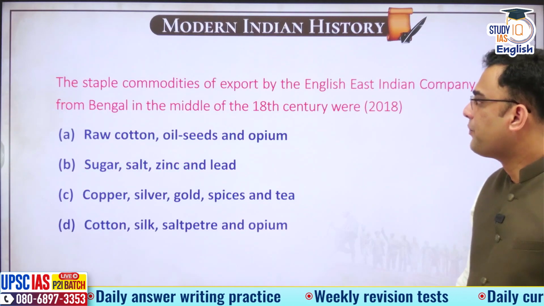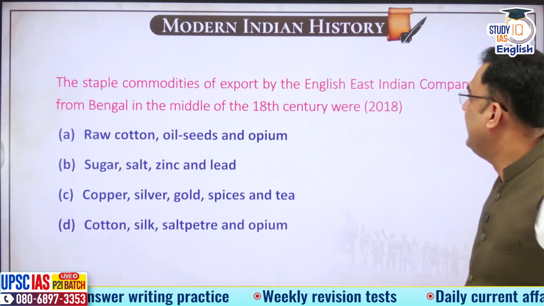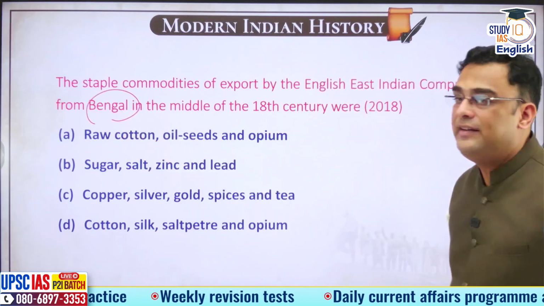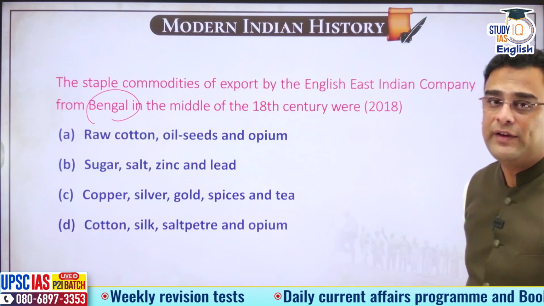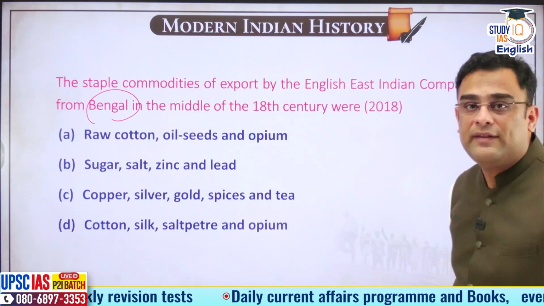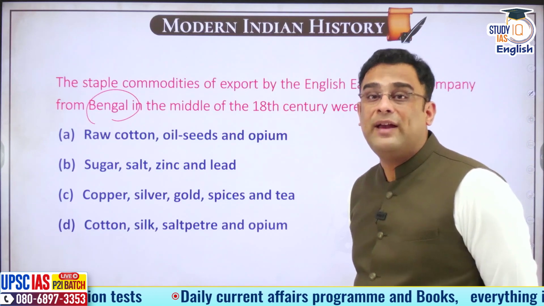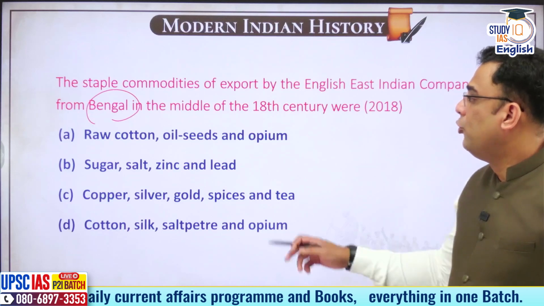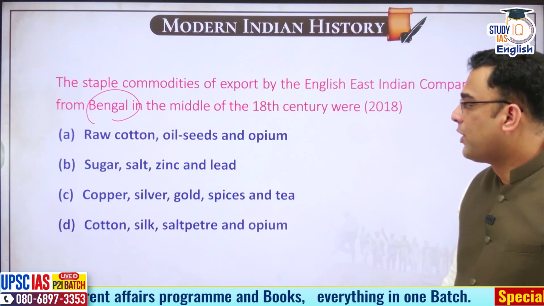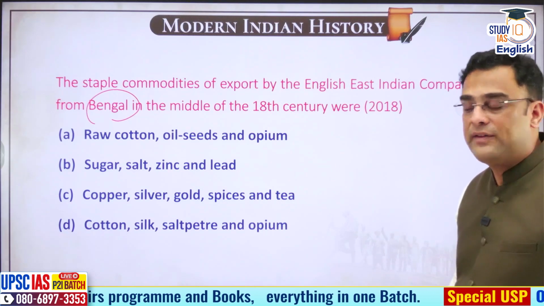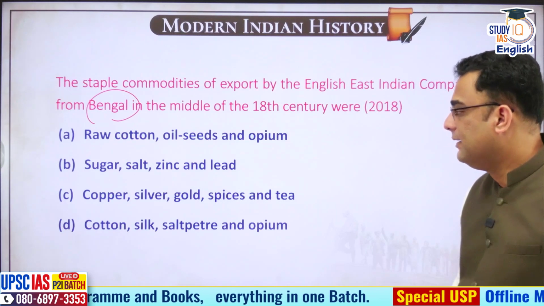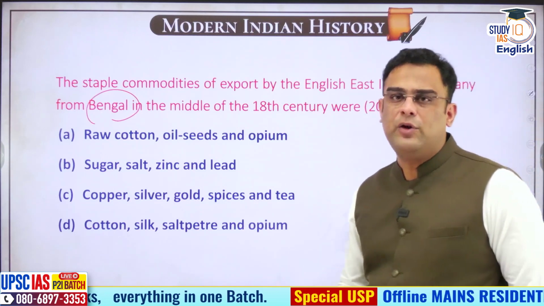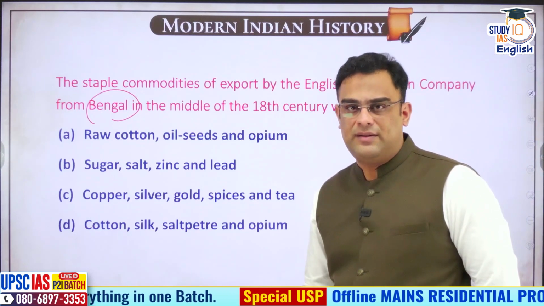Take this question. Staple commodities of export by English East India Company from Bengal in the middle of 18th century was, again, commodities of export. Earlier also, a similar sort of question we have seen in terms of introduced commodities in India, crops in India. Raw cotton, oil seeds and opium, sugar, salt, zinc and lead, copper, silver, gold, spices and tea, cotton, silk, saltpeter and opium. Now this is a question straight from your old NCERT, Bipin Chandra, old NCERT.